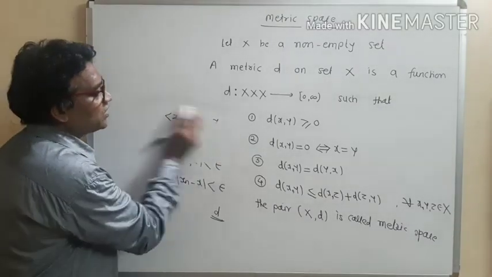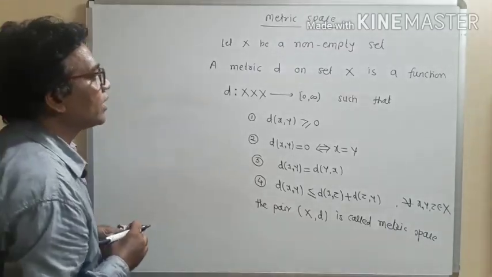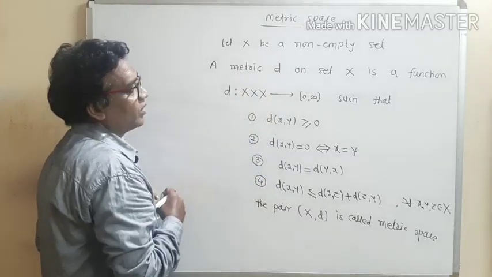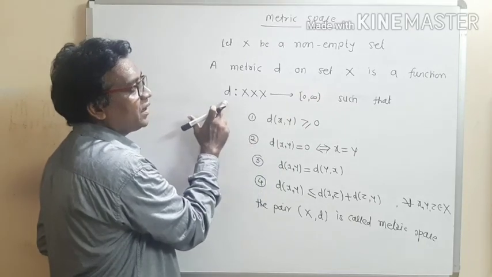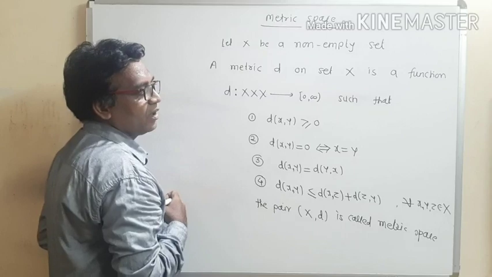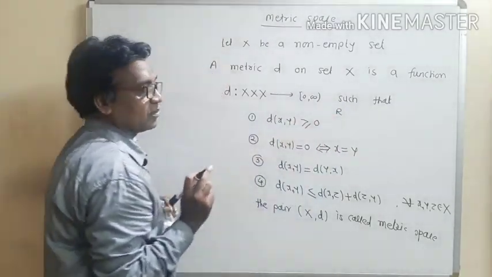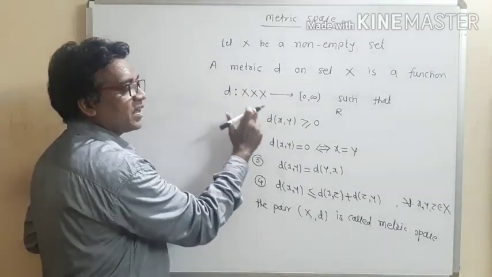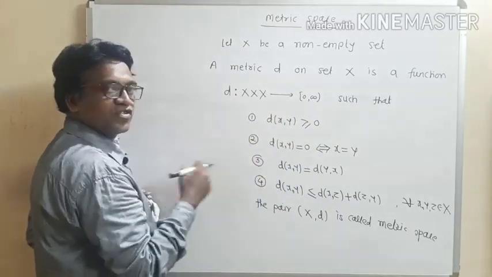Now say, what is the definition of metric? This is the definition of metric. Let X be a non-empty set. A metric d on set X is a function d from X cross X to [0, infinity). Now instead of [0, infinity), we can use R also. A metric d from X cross X to R such that it satisfies these four conditions.